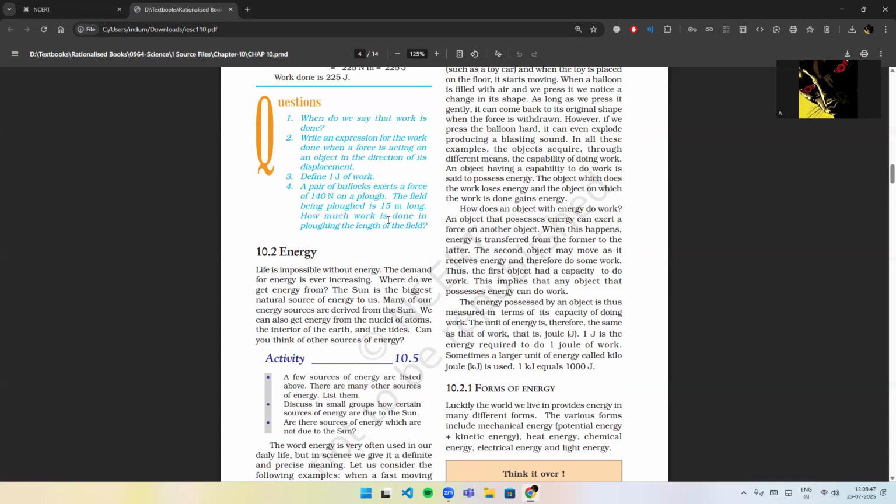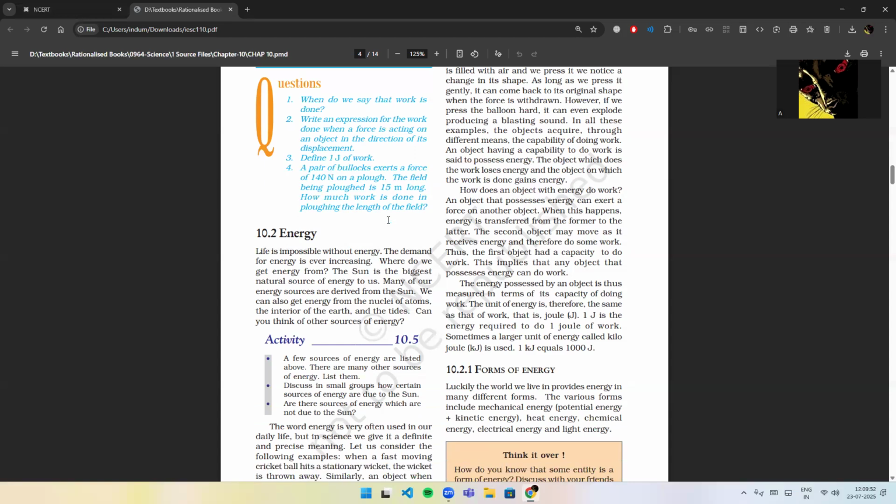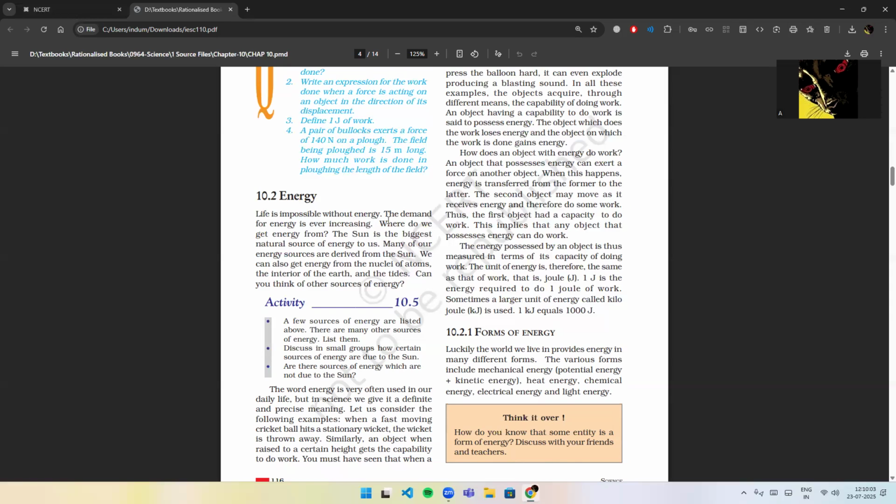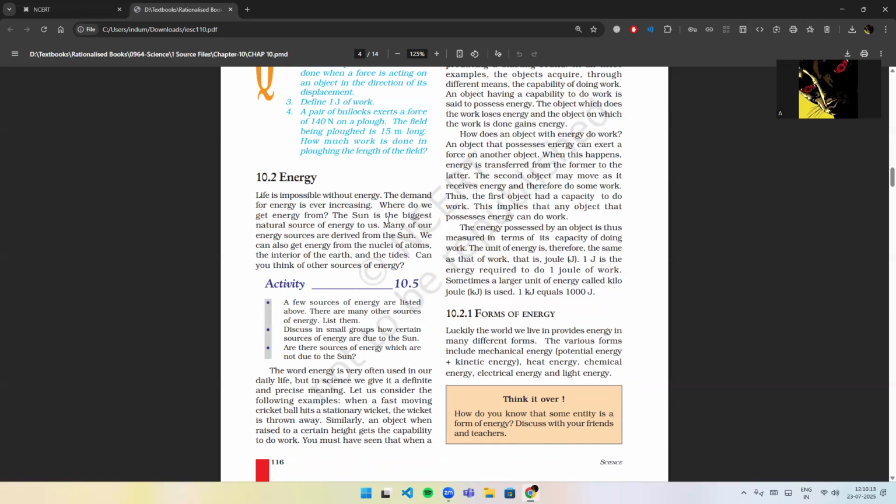An object having a capability to do work is said to possess energy. The object which does the work loses energy, and the object on which the work is done gains energy. How does an object with energy do work? An object that possesses energy can exert a force on another object. When this happens, energy is transferred from the former to the latter. The second object may move as it receives energy and therefore do some work. Thus, the first object had a capacity to do work.